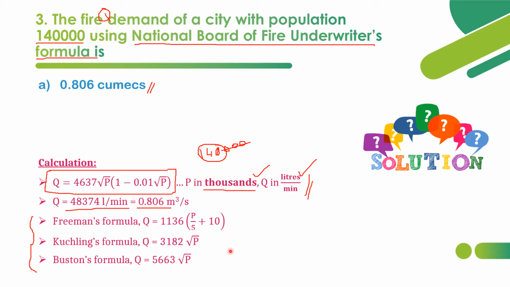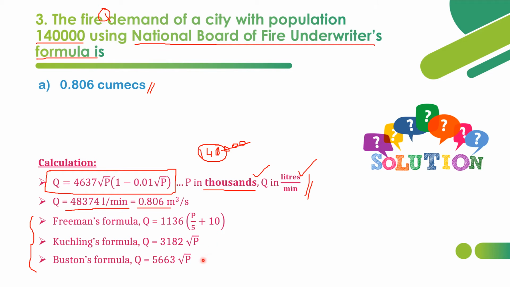Freeman's formula is given by Q is equal to 1136 (P by 5 plus 10). In some books they mention P by 10 plus 10, but here P by 5 is actually the correct one. In some books or websites they have mentioned P by 10 plus 10 as the formula. There will not be that much change in the answer, but the exact one is P by 5 plus 10. Kuchling's formula is given by Q is equal to 3182 root P, and Buston's formula is given by 5663 root P.